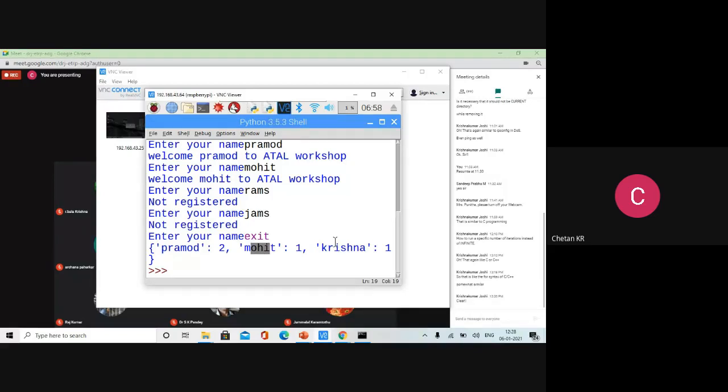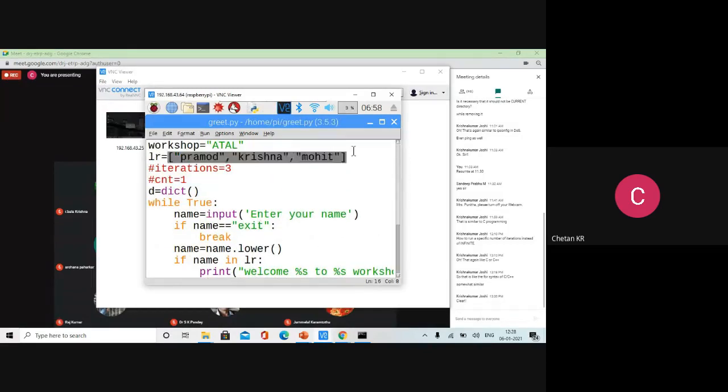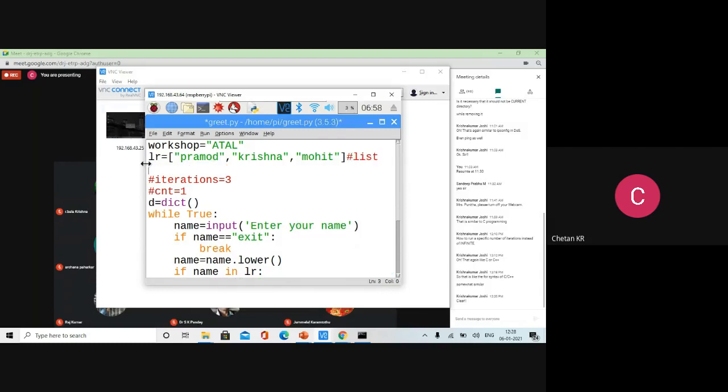Actually, list and tuple are the same. They look like an array only. If it is a list, you put it in square brackets. For example, you go back to this program. We have a list now. This is called a list. So the list is there: Pramod, Krishna, Mohit. Fine, that is a list. Same thing if you write it like this, this is also called a list actually. I'll write a comment and I'll write list. Let me copy the same thing.